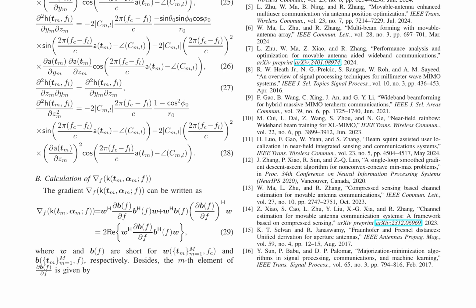The references provided at the end of page 5 include a range of studies on massive MIMO systems, movable antennas, and beamforming techniques. These works have contributed to the development of optimized algorithms for wireless communication systems. The optimization problem is formulated as a non-convex minimization problem, which can be solved using the single-loop smoothed-gradient-descent-ascent algorithm proposed in 12. This algorithm is efficient in handling non-convex concave min-max problems, making it suitable for the optimization problem at hand.